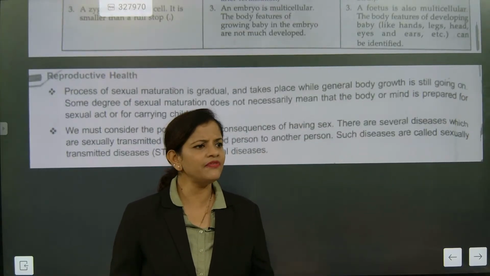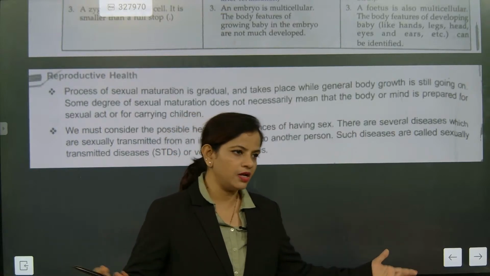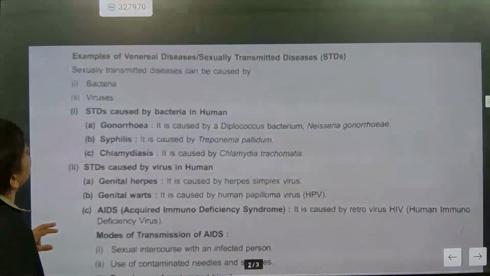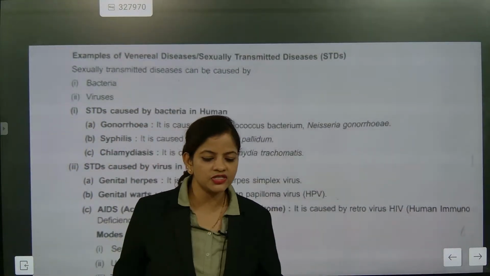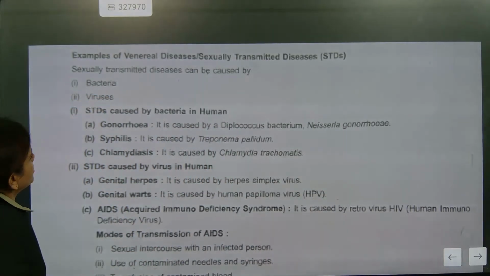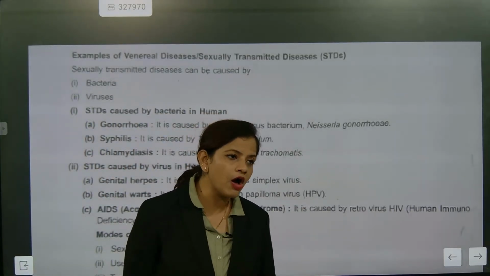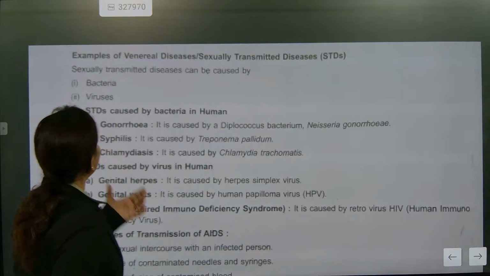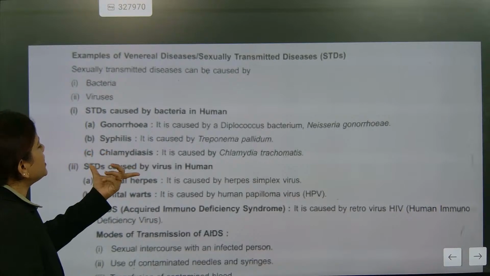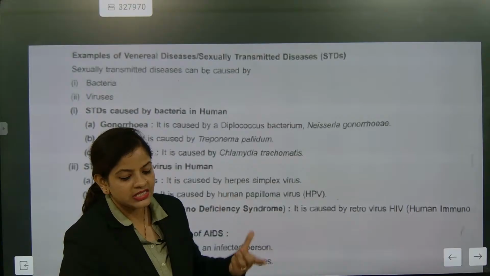Understood? I believe in only one thing: we talk about other animals, humans are also animals, and we need to treat them like that and understand the most crucial sections. So different types of infections come to humans, generated because of bacteria or virus. Understood or not? Fungus, bacteria, virus are exactly generating different types of disorders and diseases. So STDs caused by bacteria, what are there? Gonorrhea, syphilis, and chlamydiasis. These are the three different diseases.